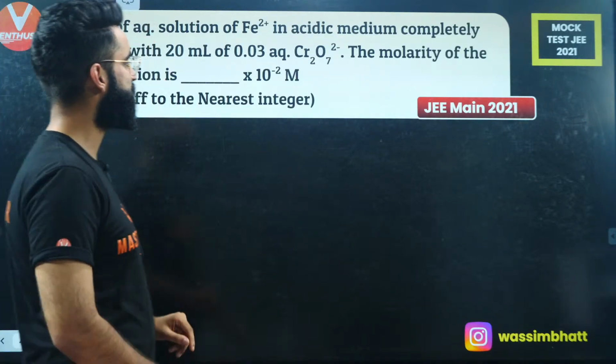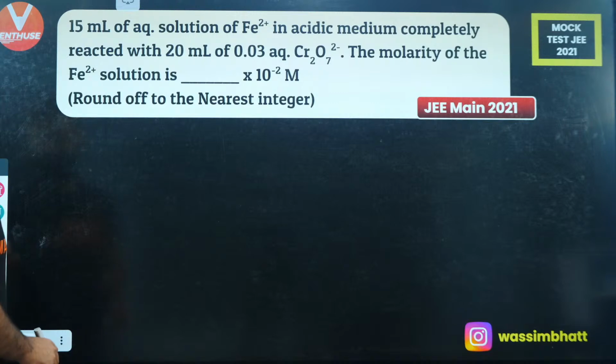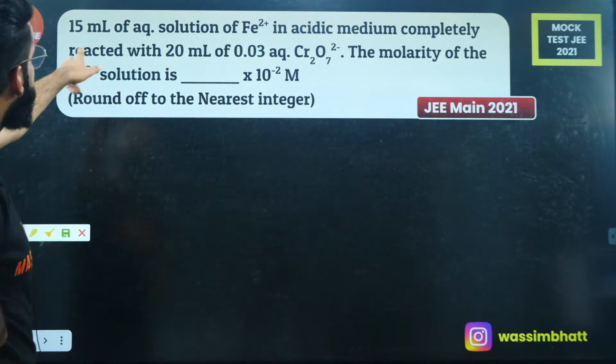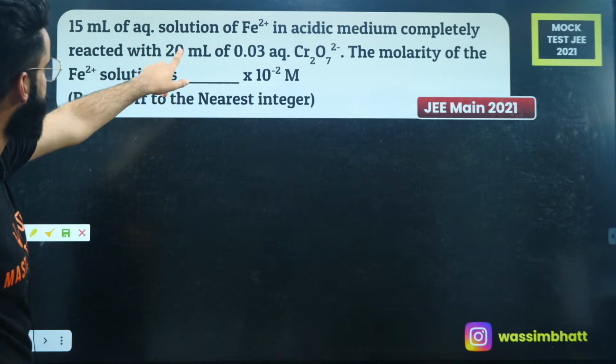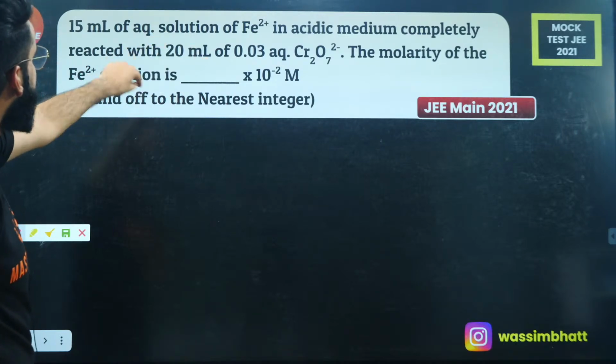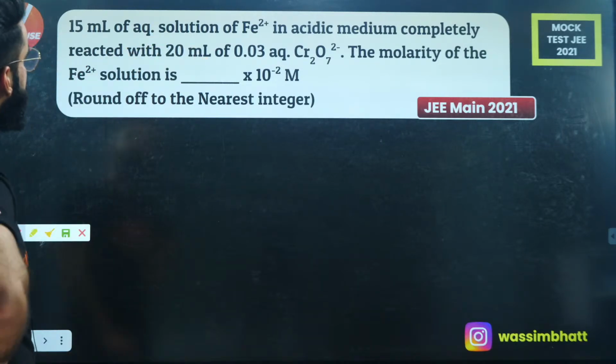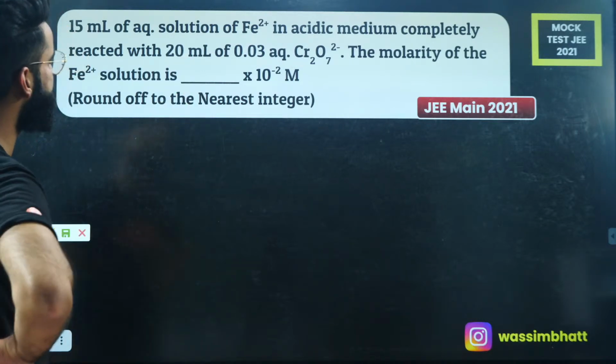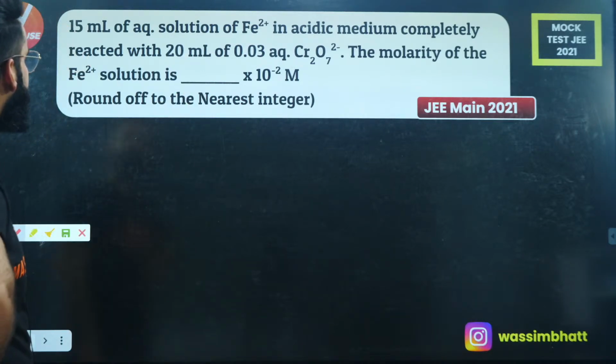This year it was asked, right? So people, see how this question is to be solved. Let's read the question first. 15 ml of aqueous solution of Fe2+ in acidic medium completely reacts with 20 ml of 0.03 molar aqueous Cr2O7 2-. The molarity of Fe2+ is?